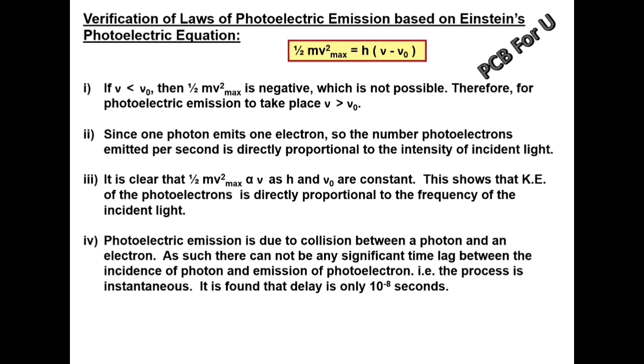Photoelectric emission is due to collision between a photon and an electron. As such, there cannot be any significant time lag between the incidence of photon and the emission of photoelectron. That is, the process is instantaneous. It is found that the delay is only 10 power minus 8 seconds. Application of photoelectric effect: